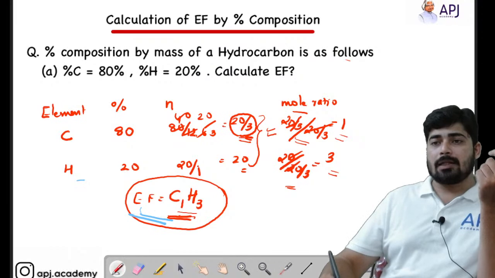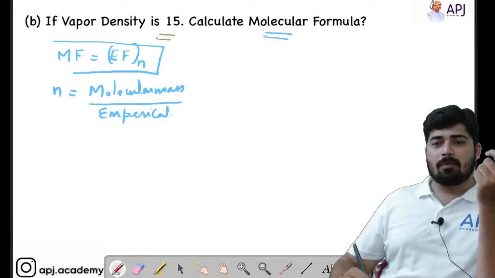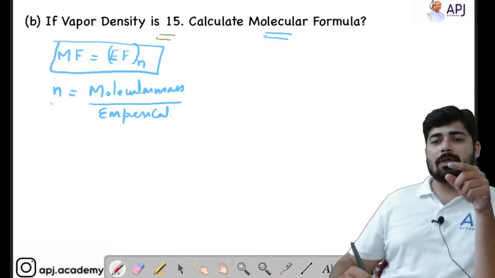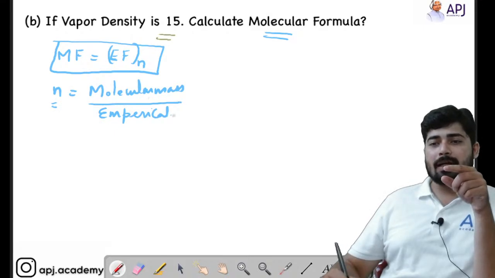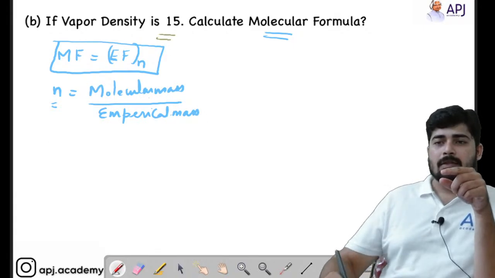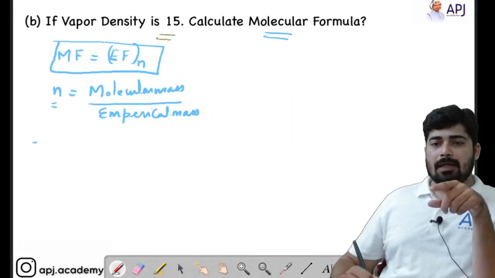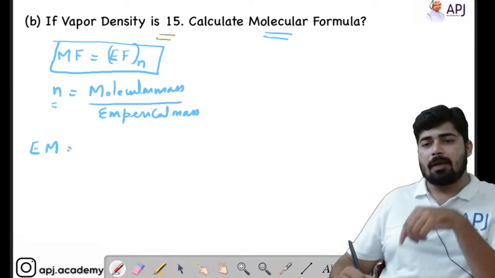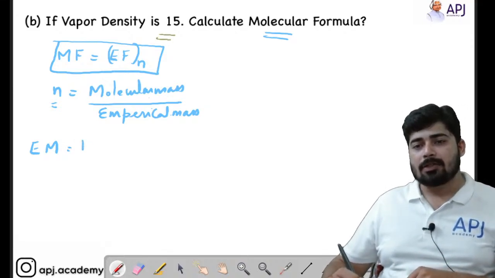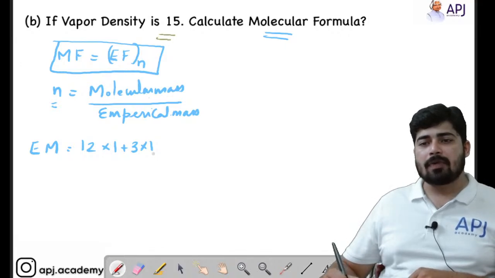So in order to find the molecular formula, the equation is empirical formula into N. How are you going to calculate N? N is equal to molecular mass by empirical mass. So what is the empirical mass? Let's check the empirical formula again. It is C1H3. So empirical mass, I'll write it as EM, is equal to 12 into 1 plus 3 into 1, right? 12 is the mass of carbon atom and 1 is the mass of hydrogen atom. So 12 plus 3, we get the mass as 15.